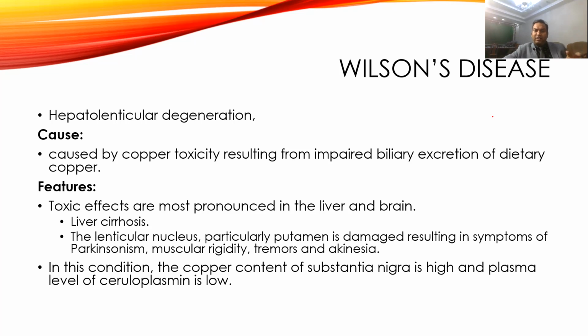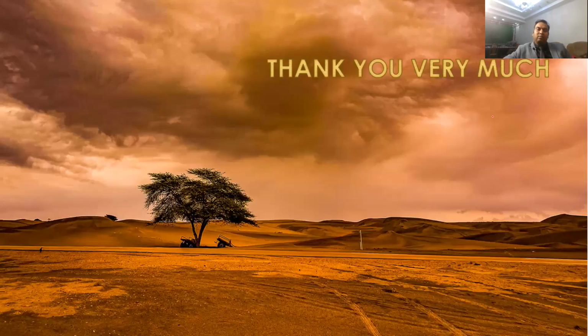It starts damaging the lenticular nucleus, particularly the putamen nucleus, and produces a Parkinson's-like disease. It also causes liver cirrhosis. A diagnostic feature is that if you observe the eyes, you will see a golden copper ring surrounding the cornea. That is called the Kayser-Fleischer ring, that you can see, and the patient will present with cirrhosis and Parkinson's disease.